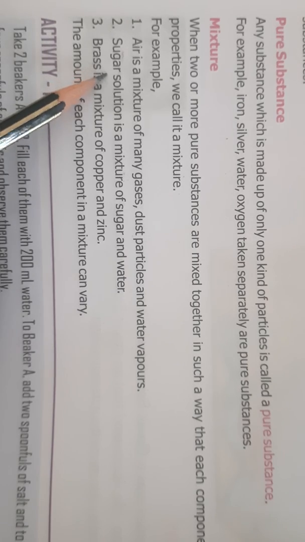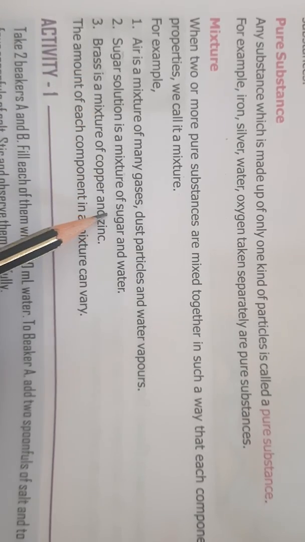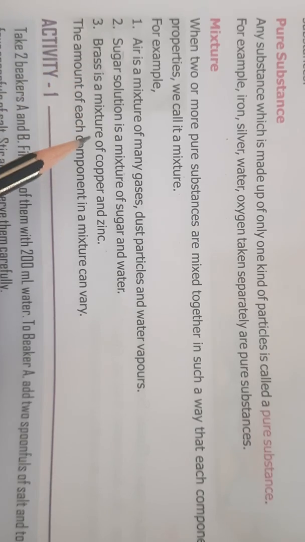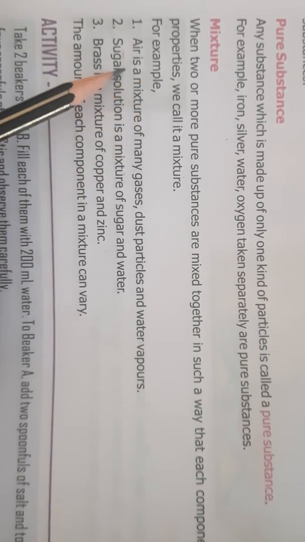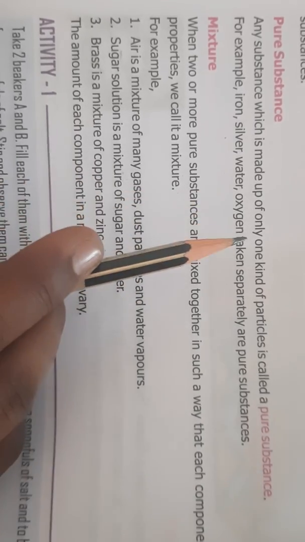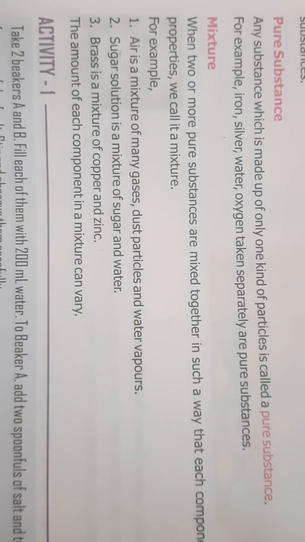Now if you make a sugar solution, what is a sugar solution? It is a mixture of sugar plus water. In the same way, brass is made up of copper and zinc. So you see, children, mixture is a combination of two or more substances, and pure substance is made up of only one kind of particle.